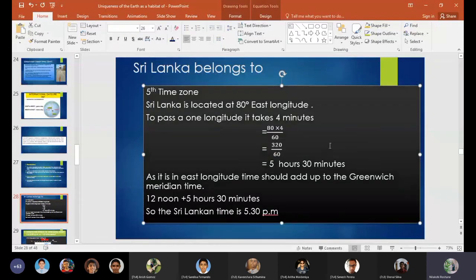To convert minutes into hours, you divide 320 by 60. So you get the answer as 5 hours and 30 minutes.